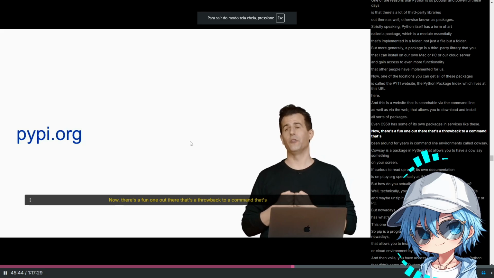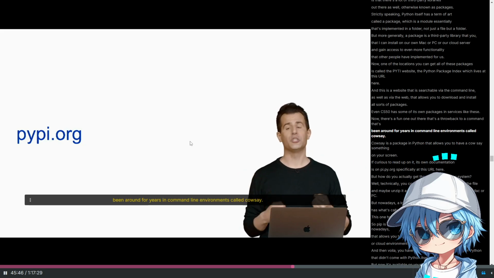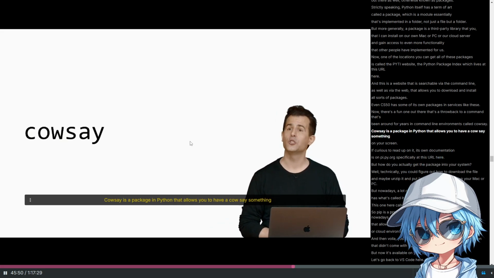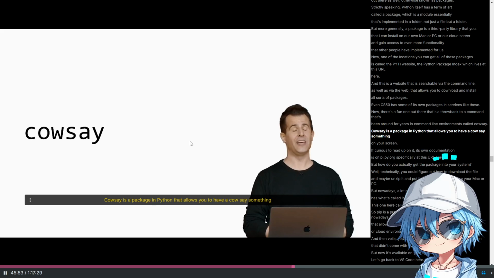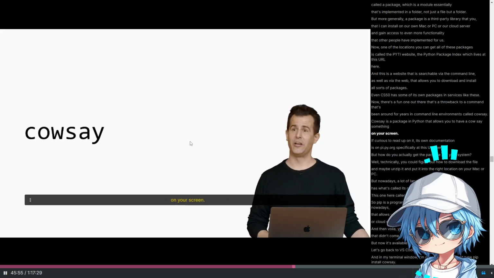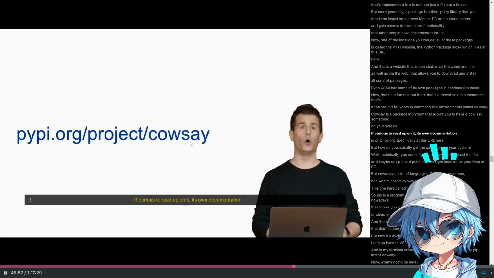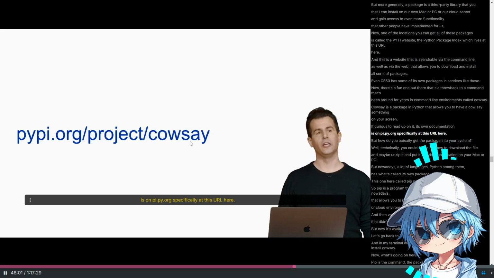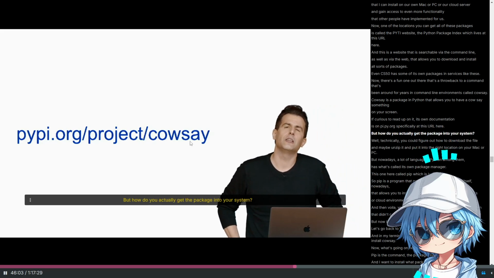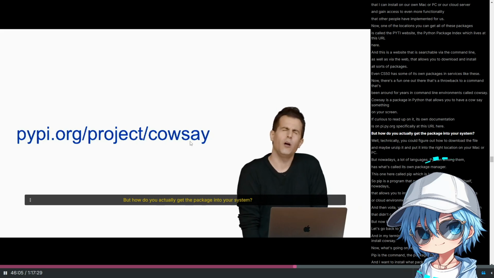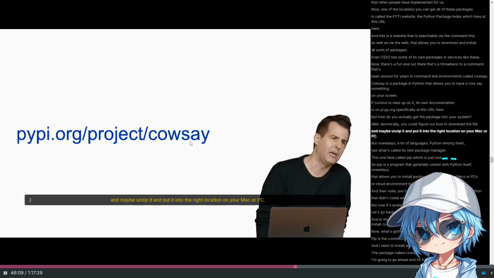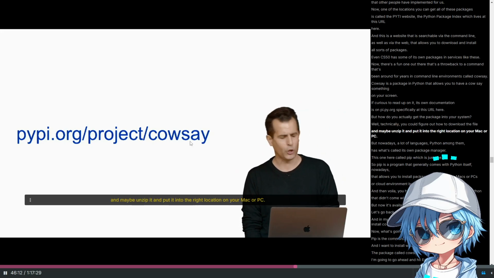Now, there's a fun one out there that's a throwback to a command that's been around for years in command line environments called cowsay. Cowsay is a package in Python that allows you to have a cow say something on your screen. If curious to read up on it, its own documentation is on pypi.org, specifically at this URL here. But how do you actually get the package into your system? Well, technically, you could figure out how to download the file and maybe unzip it and put it into the right location on your Mac or PC.